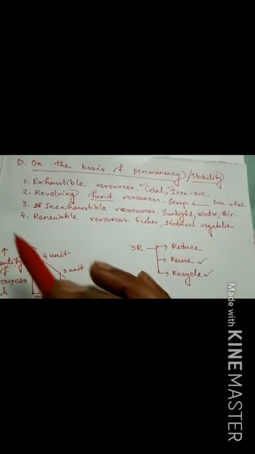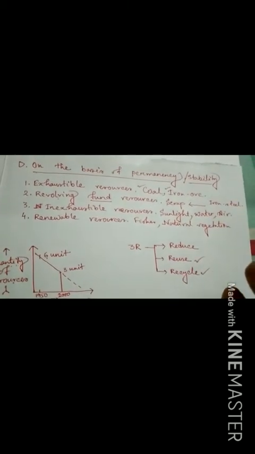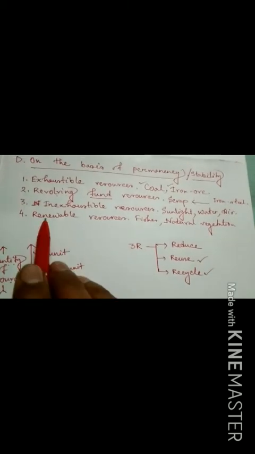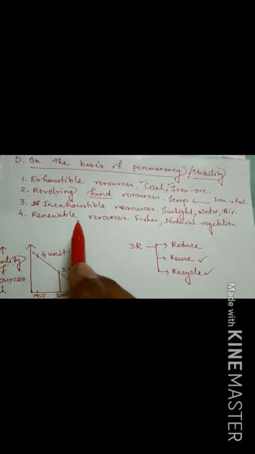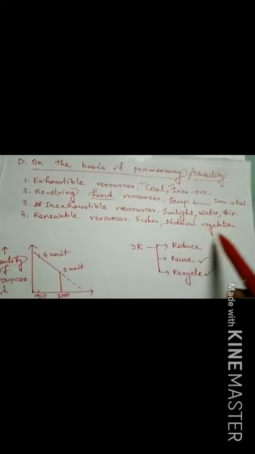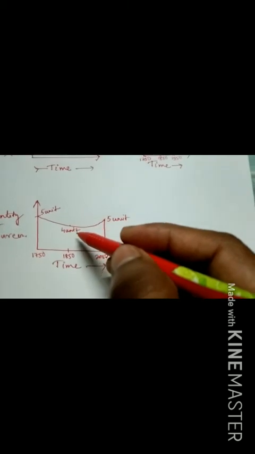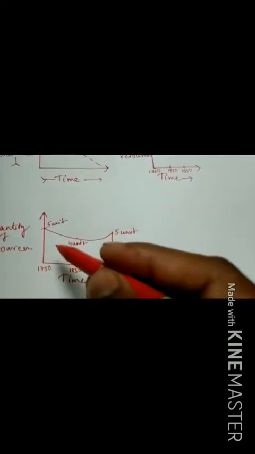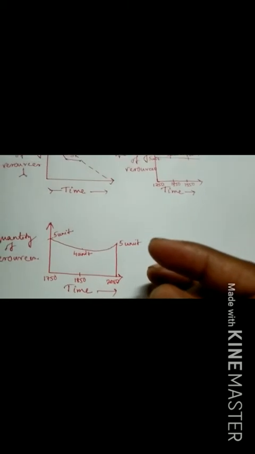They are basically perennial in nature. Anytime you can get these resources, unlimited supply. And the fourth one is basically the renewable resources, example like fishes or natural vegetation. Maybe due to utilization the resource quantity decreases, but through natural processes they fulfill their quantity. So that's why they are called renewable resources.